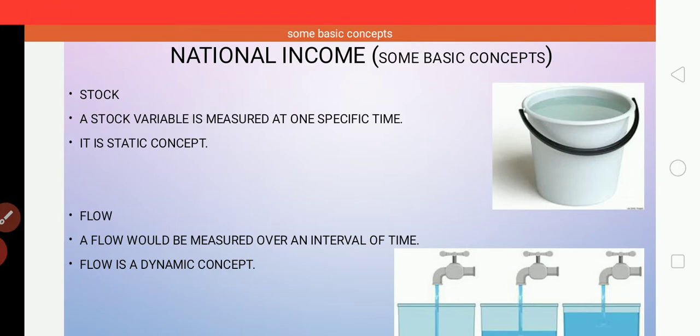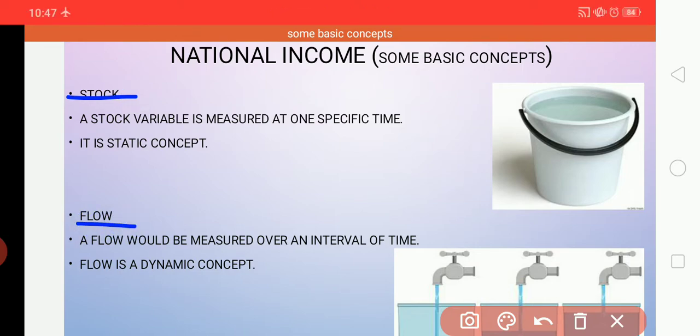In that, first we will discuss stock and flow. Stock and flow concepts differ in their units of measurement. A stock variable is measured at one specific time, and here it is a static concept, we can say. Stock is static, meaning constant. It cannot keep changing itself. It is measured at one particular period of time.